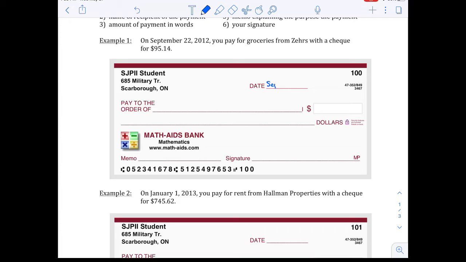So we would write September 22nd, 2012. That's when the payment should be made. That's when the payment should come out of your account. Next, it says pay to the order of. That's going to be the name of the person that we are sending the money to. So in this case, we're buying groceries from Zehrs. So we might say Zehrs grocery store.